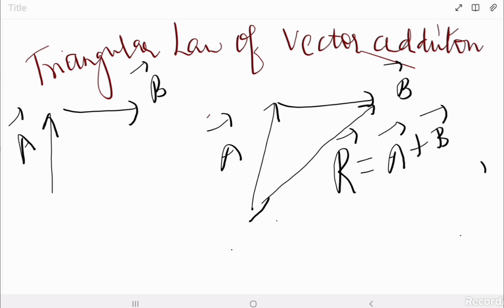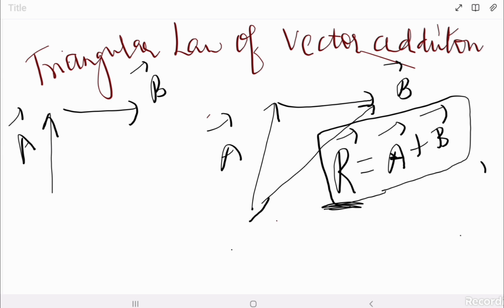So when you have two vectors and you place these two vectors head to tail, then it will form a triangle. And in that triangle, the third side of that triangle is the resultant of these two vectors, and it is vector A plus B. So that's why this is known as the triangular law of vector addition. What you need to do is place these two vectors head to tail, and then just take the third side as the resultant, which is A plus B.